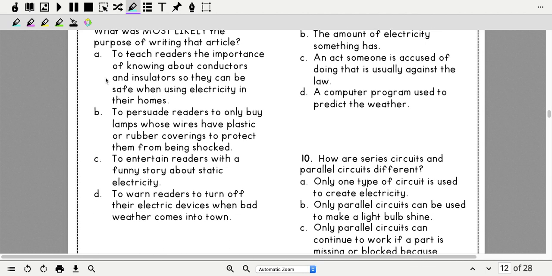So A, to teach readers the importance of knowing about conductors and insulators so they can be safe when using electricity in their homes. B, to persuade readers to only buy lamps whose wires have plastic or rubber coverings to protect them from being shocked. C, to entertain readers with a funny story about static electricity. D, to warn readers to turn off their electric devices when bad weather comes into town. Okay, so look at all of these and try to figure out why someone would want to write that article.